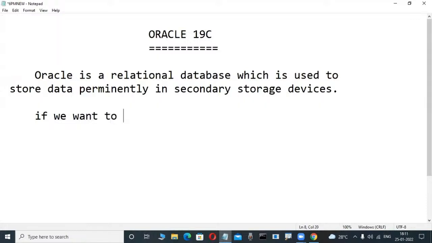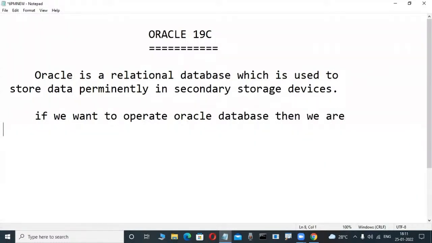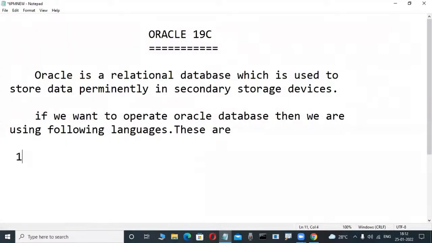If you want to operate an Oracle database, then we are using the following languages. First one is SQL, the Structured Query Language.